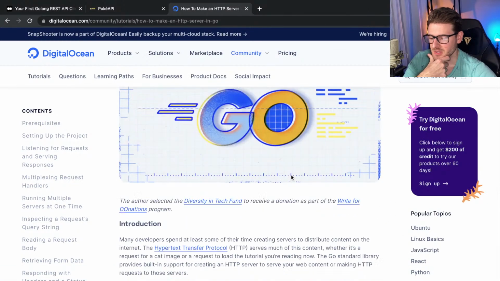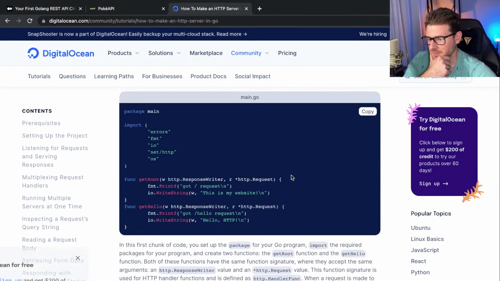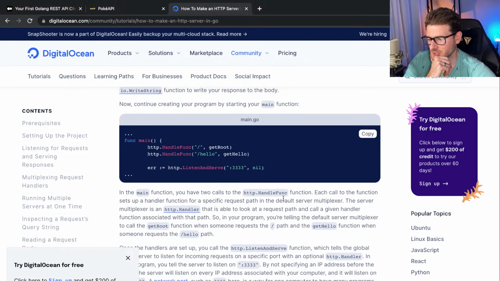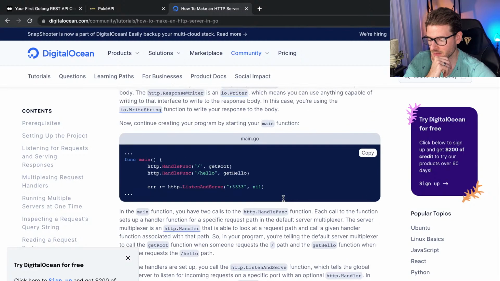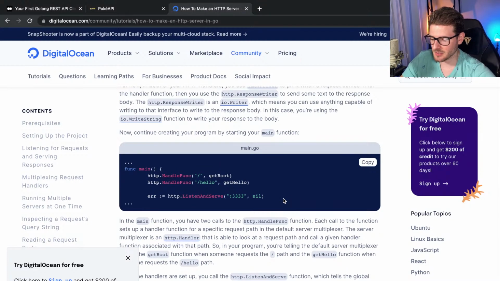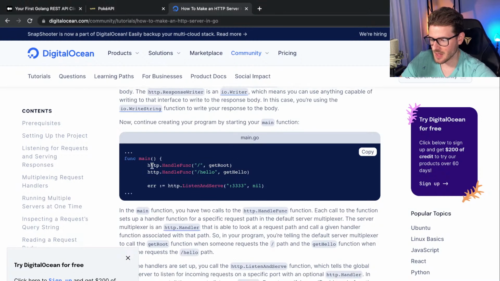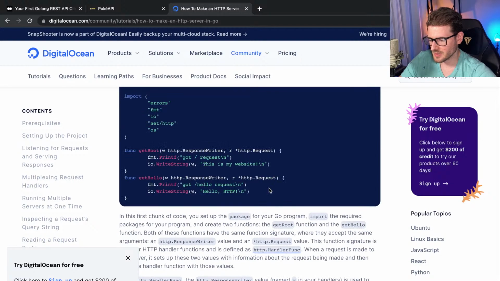And the way I read docs is I literally just scroll down until I find code. And then I copy the code into my program and it doesn't work and I get mad. And I realize it's because I didn't read the docs and I didn't read the actual stuff. But it looks like I might be able to just do something like this and then listen. But I should probably read up on this more.